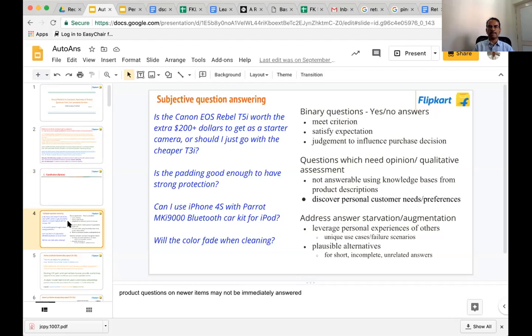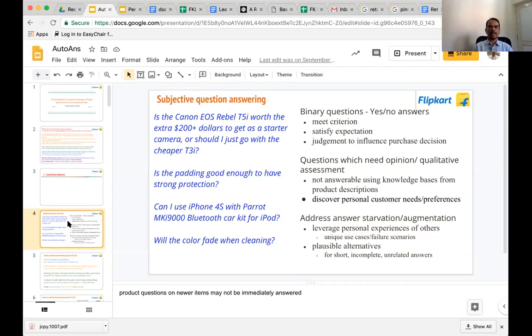And answering such questions also helps address starvation, maybe augment existing answers. You can leverage personal experience of others and handle some unique use cases and failure scenarios, and maybe even propose some plausible alternatives for short, incomplete, or unrelated answers.